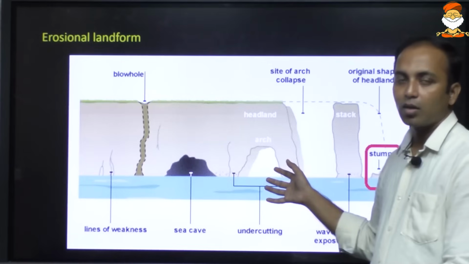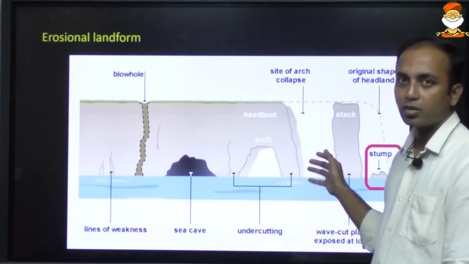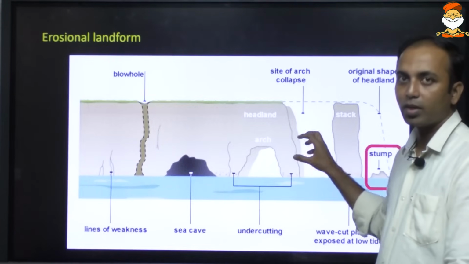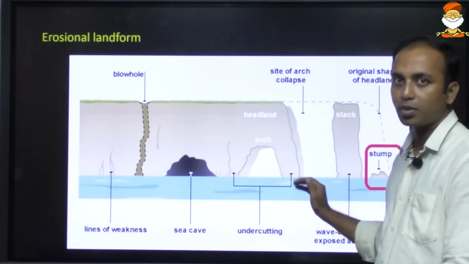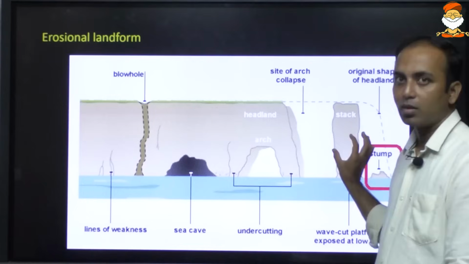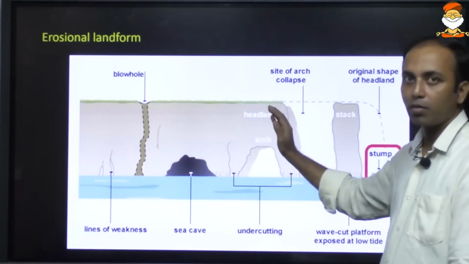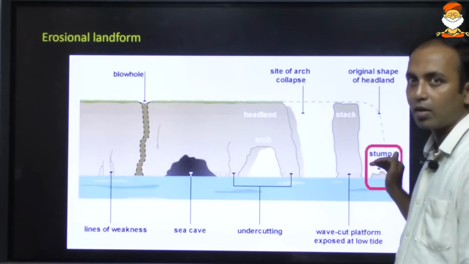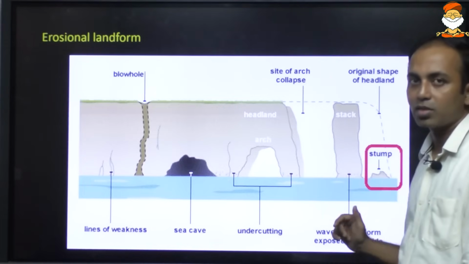Okay, arch. And when it is eroded in such a manner that as the base is eroded, the upper structure also collapses, leading to the complete detachment of one portion from the mainland. So this is known as stack. Stack over a period of time may get eroded, and it forms a smaller structure known as stump.